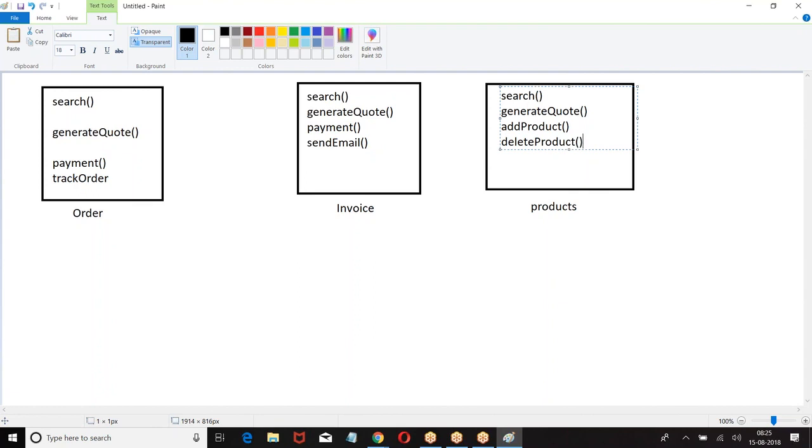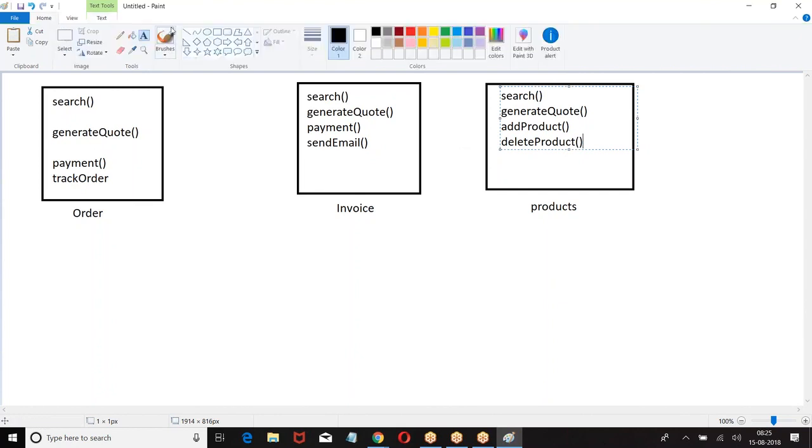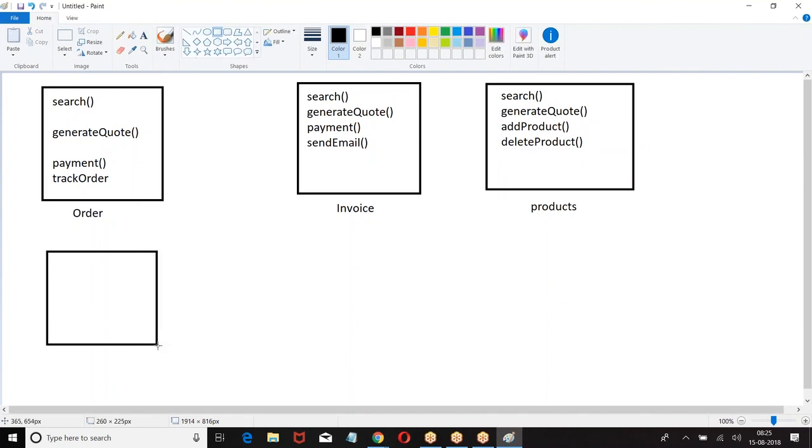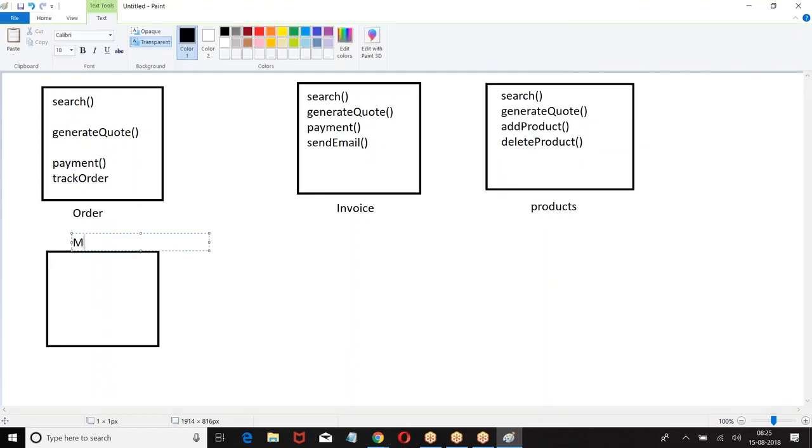Now, why are you defining the same functionality twice? You are defining the same functionality, same logic. Here I want to apply, here I want to apply, here I want to apply. Why do you want to apply this many times? Instead of this, let us create a class. In this class, I am creating a base class. In the base class, I am creating search.